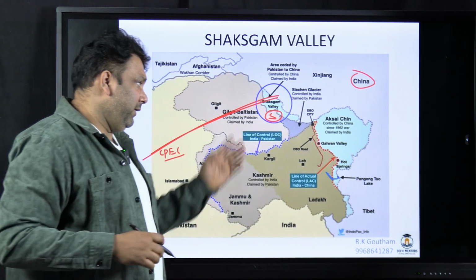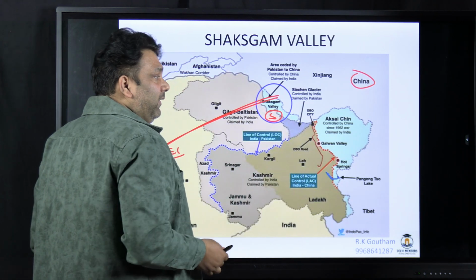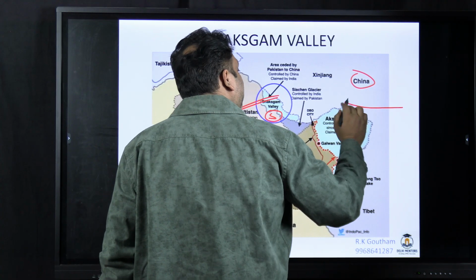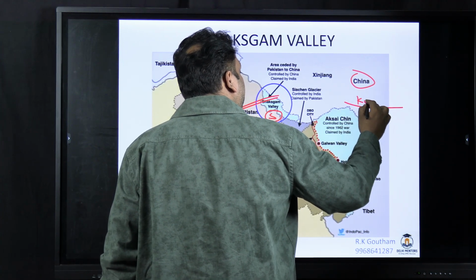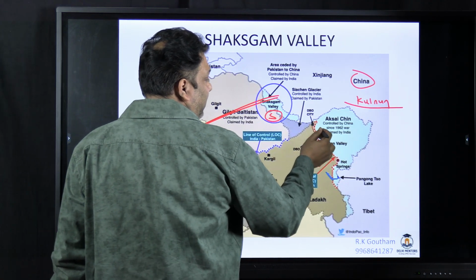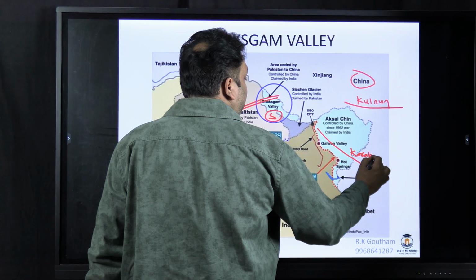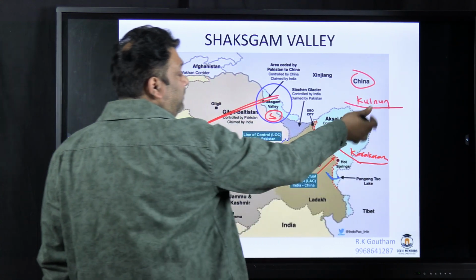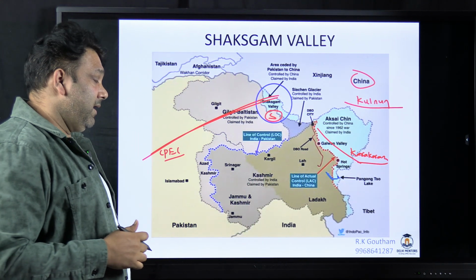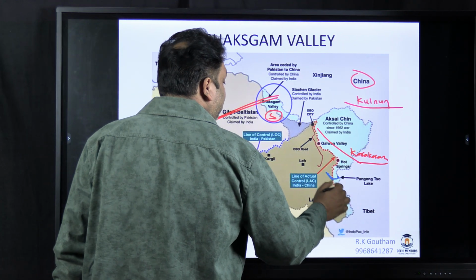And next, anyway, we are seeing this map. You can see the Aksai Chin here. So north of Aksai Chin you have a mountain range called Kunlun Shan, and to the south you have the Karakoram range here. So here you have Karakoram. Aksai Chin is between these two, and here you have this LAC also, the Line of Actual Control.